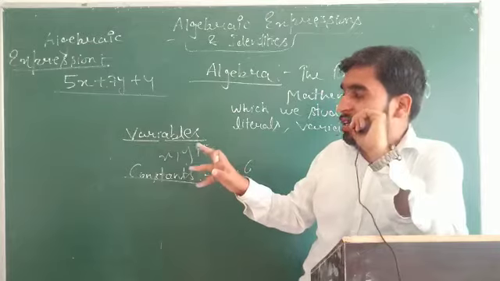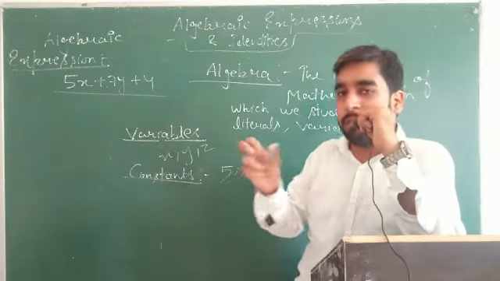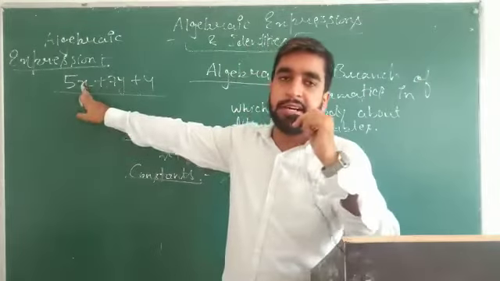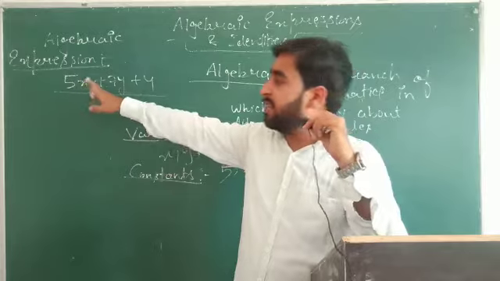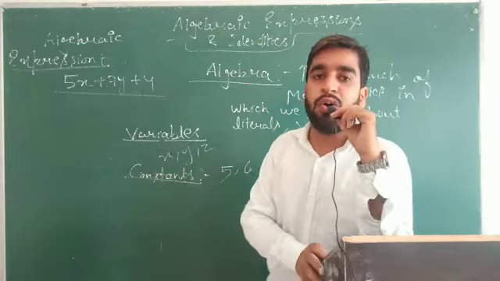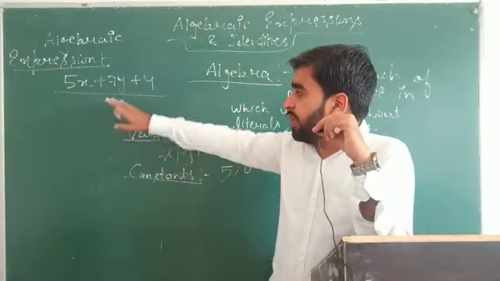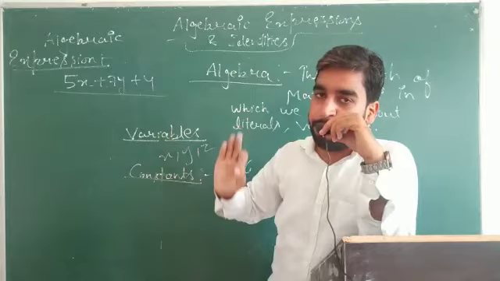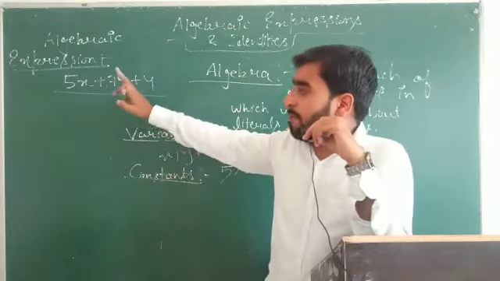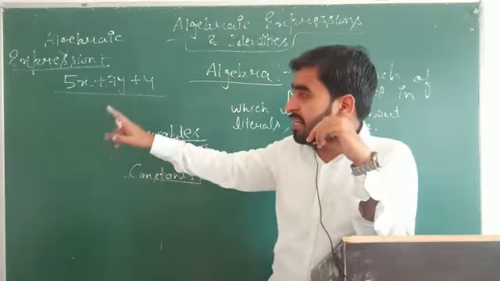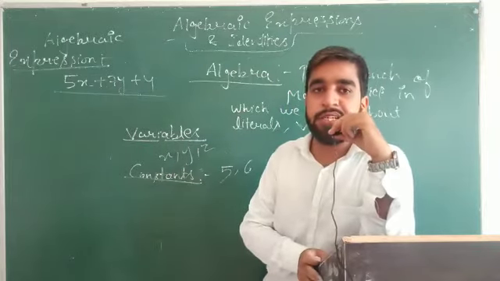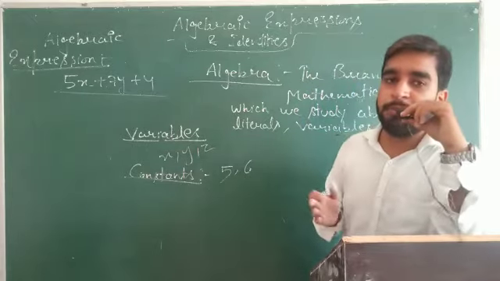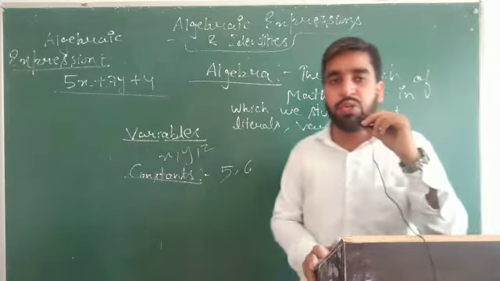And when we combine variables and constants, we separate them by a sign. For example, here I have used plus. Between 5 and x, there is the sign of multiply. If nothing is there, then the multiply sign is there. So this is how we have combined these. So students, an algebraic expression is the combination of variables and constants separated by either plus, minus, multiply or divide sign. So this is what you need to remember.